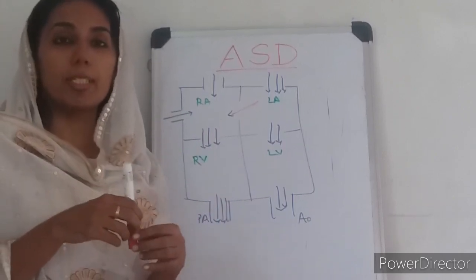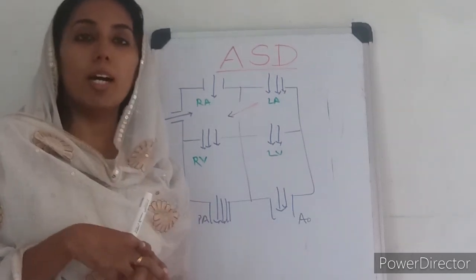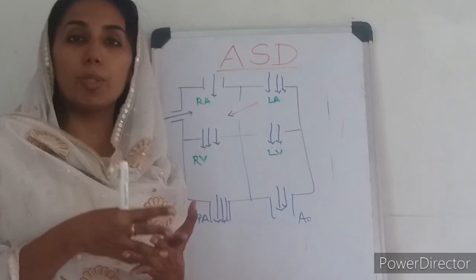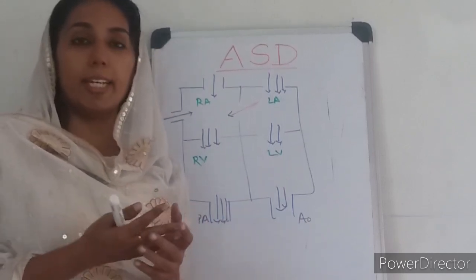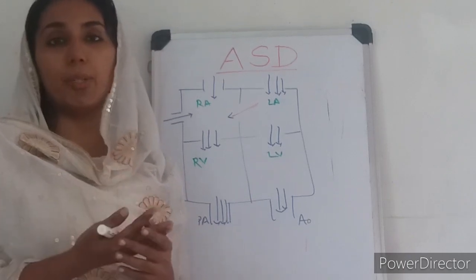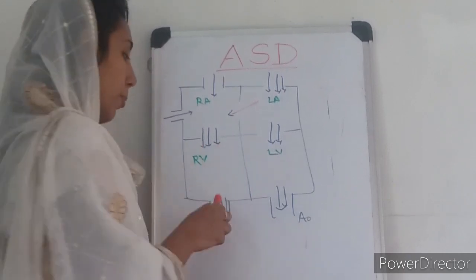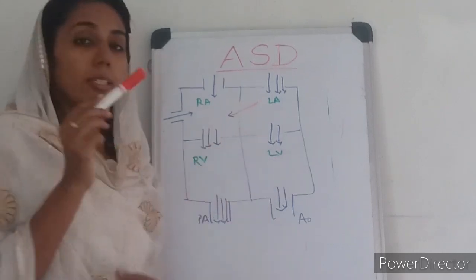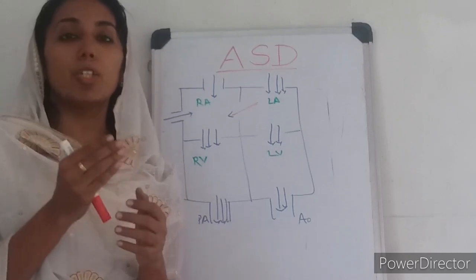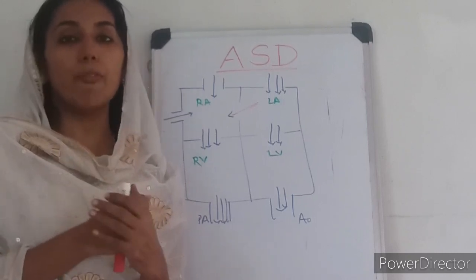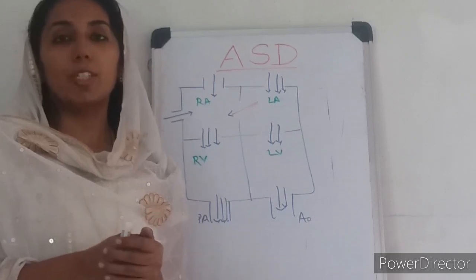Now our next question is, what will happen to our heart sounds? As I already told you, clinically the patients will initially be asymptomatic only. They start developing symptoms a bit later in life. Even then, symptoms will develop only when the QP to QS, that means the ratio of blood flowing to the pulmonary circulation to the blood flowing to the systemic circulation, is more than 1.5:1. So now what else do we need to know about this?